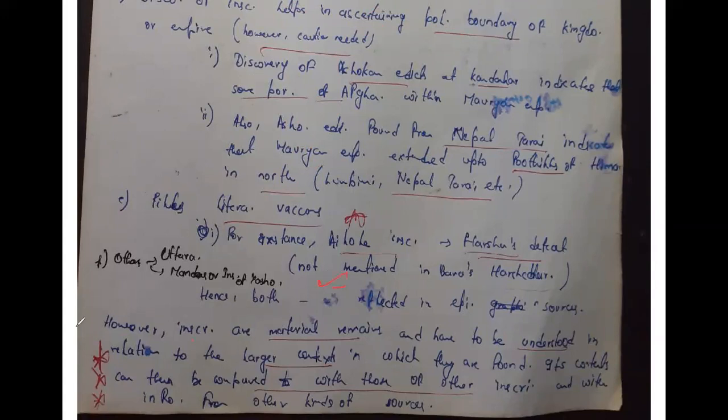And then the last part. This is a very good conclusion, very, very good conclusion. So you can use it. That both the things are being reflected there, but inscriptions are material remains and they have to be corroborated with other sources. So this is it.